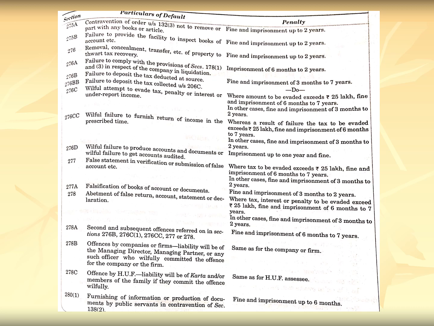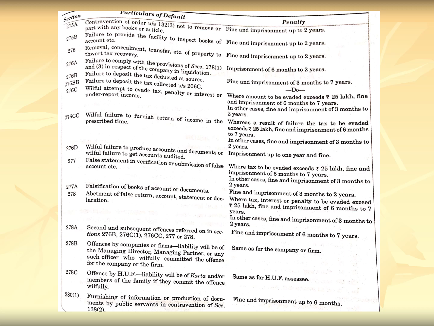For example, we start with section 275A, contravention of order under section 132 subsection 3, not to remove or part with any books or article. The rule is not to remove any part or books of article, but if the assessee defaults on this, then he may be charged a fine, or he may be imprisoned for up to a period of 2 years.